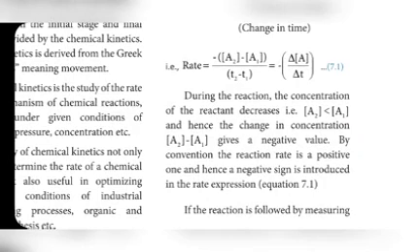That is given in this paragraph. During the reaction, the concentration of reactant decreases, that is, comparing A2 and A1, A1 is more. So the change in concentration, change meaning difference, the difference between the final and initial, A2 minus A1, gives a negative value. By convention, the reaction rate is positive, and hence a negative sign is introduced in the rate expression.